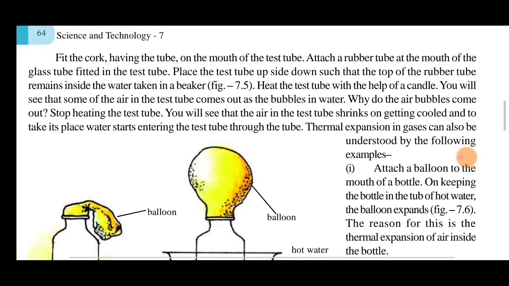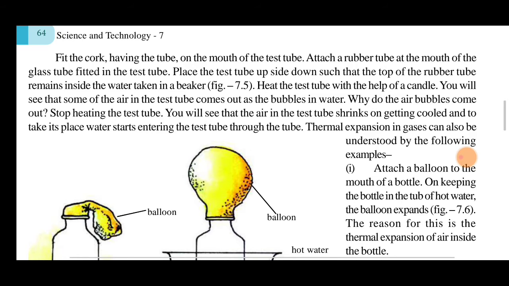Fit the cork having the tube on the mouth of the test tube, then attach the rubber tube tightly on the mouth of the glass tube. Then place the tube upside down, such that the rubber tube remains inside the water taken in the beaker. Heat the tube with the help of the candle.